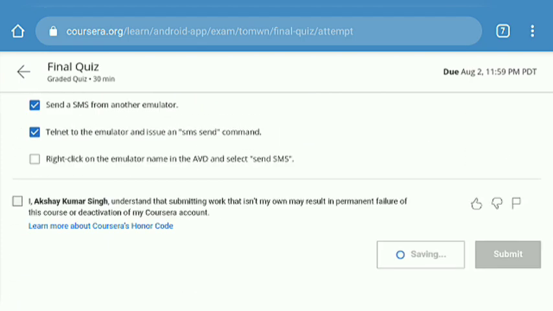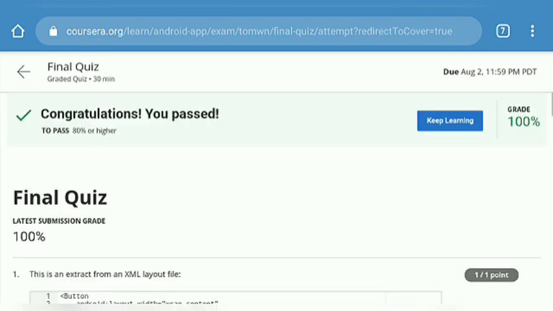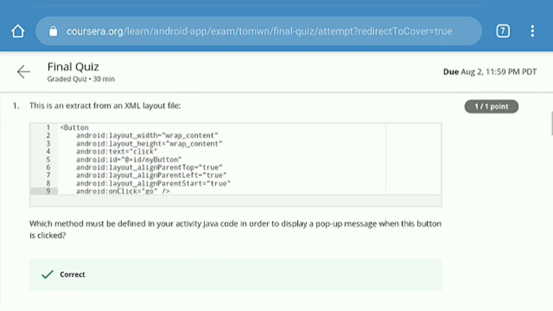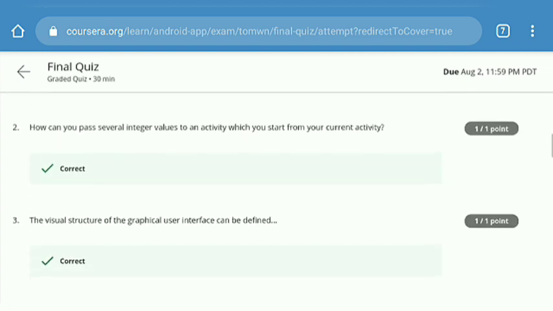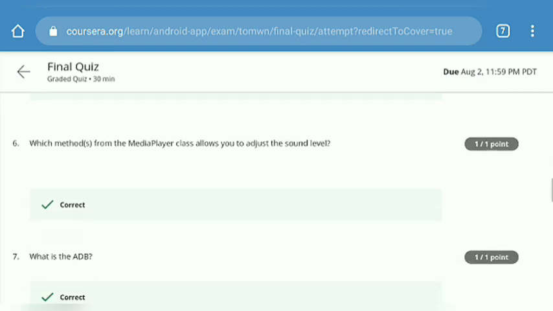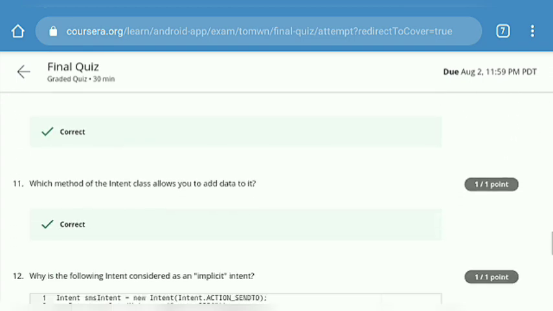After rectifying the one question, I am going to submit it. Here it is submitting and I got 100%. You also get full marks, that is 15 out of 15 correct answers. Here you can see on the screen that all my answers are correct.